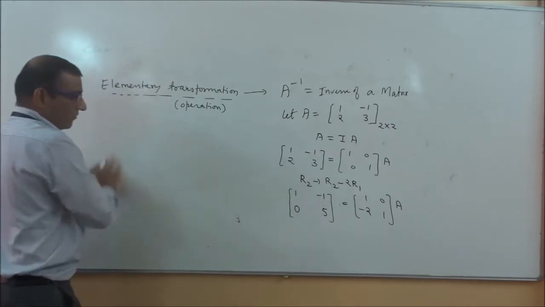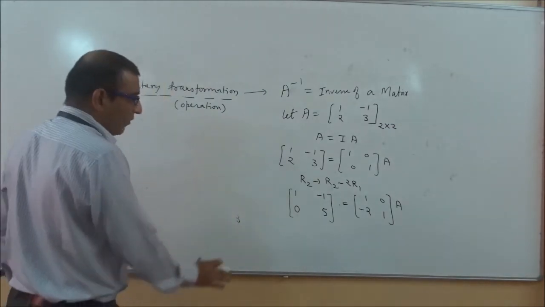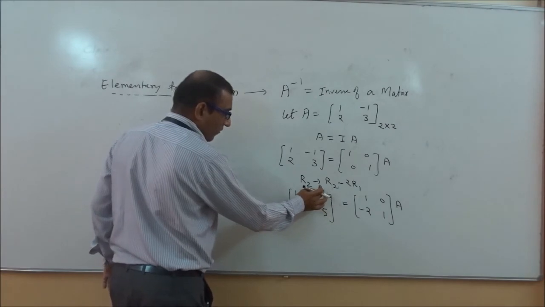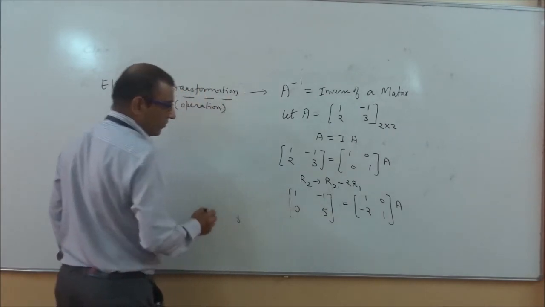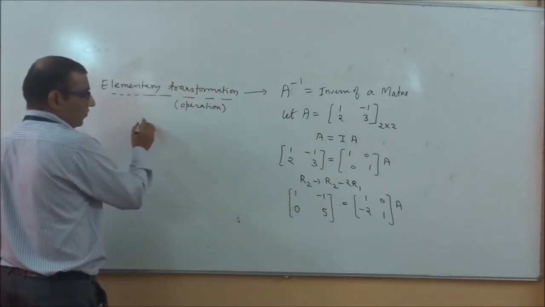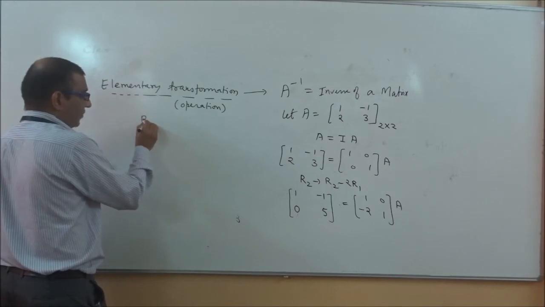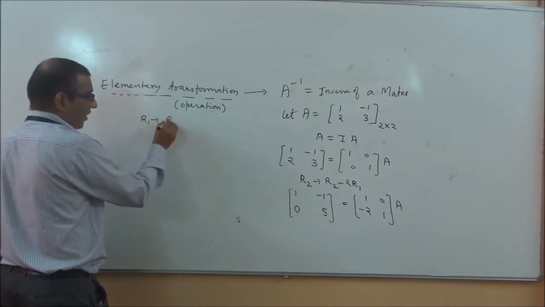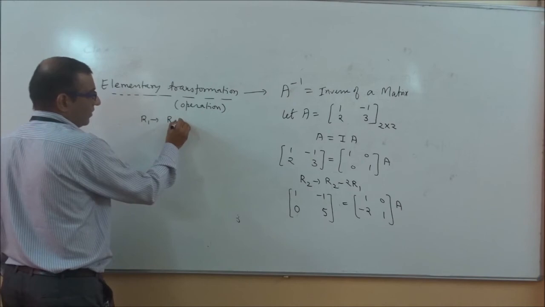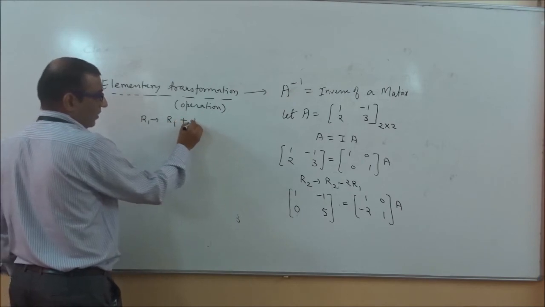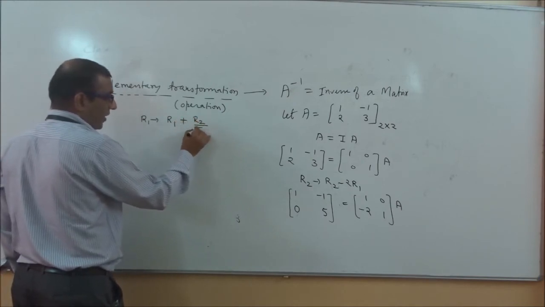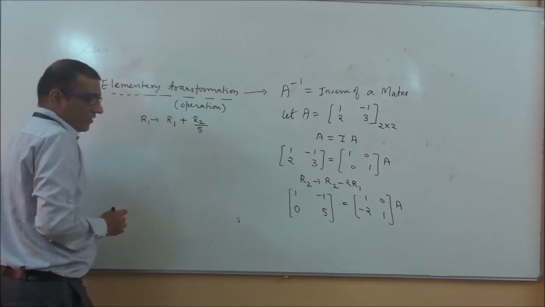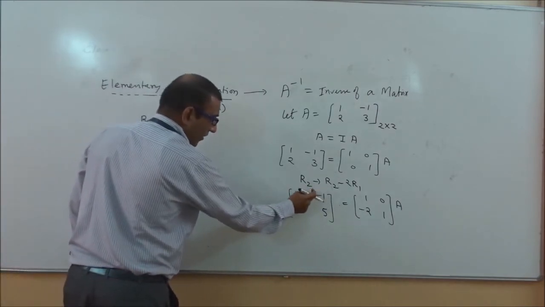So after this, which type of operation will we apply here? We will get 0 here. So I will write here, I want to change R1. So R1 plus R2 upon 5. If I write this and apply it here, definitely I will get 0.